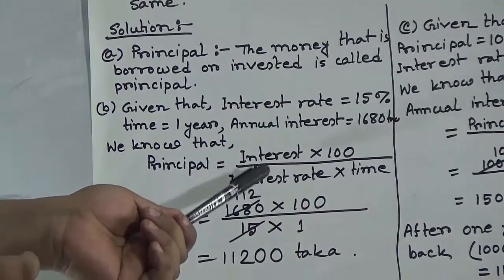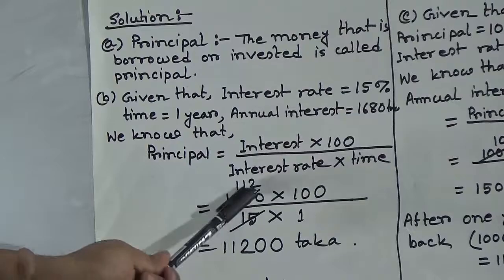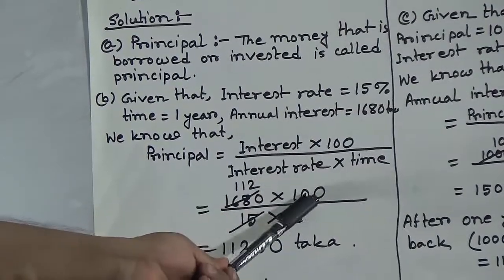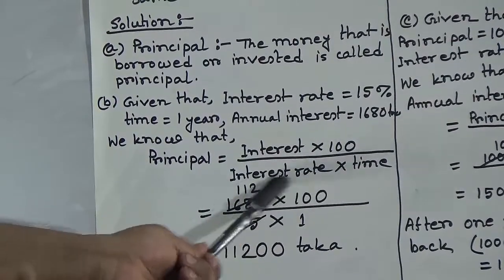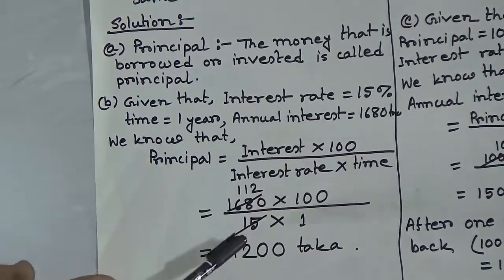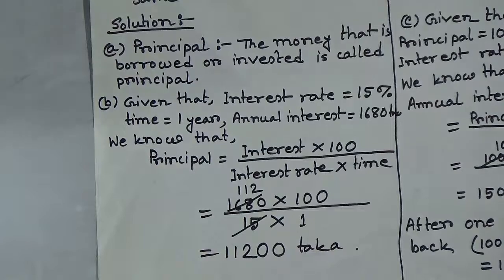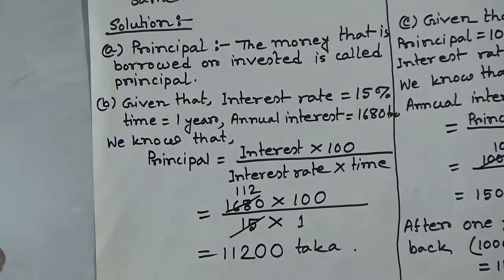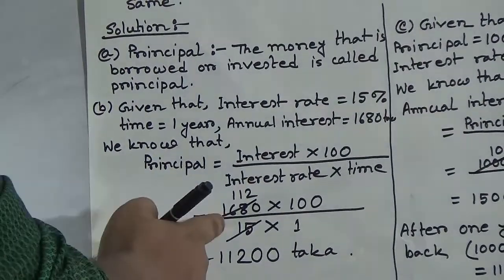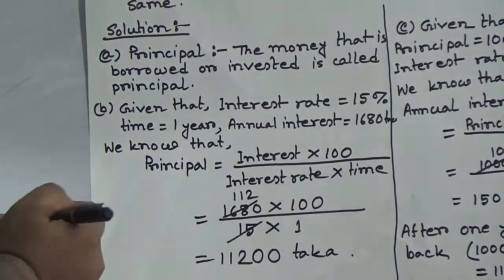And now we put the value of interest rate and time. So what is interest? Interest is 1,680 multiplied by 100 divided by interest rate. The interest rate is 15%. So we write here 15 and time is 1. So we write here 1. Now we cut this number. Yes, at first we divide 1680 by 15.